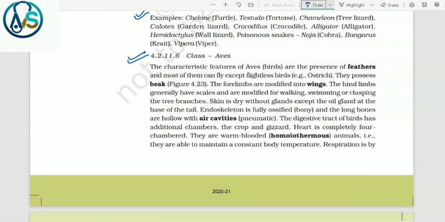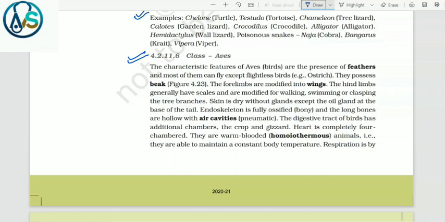4.2.11.6 Class Aves. The characteristic features of Aves, that is birds, are the presence of feathers and most of them can fly except flightless birds, that is ostrich. They possess a beak. The forelimbs are modified into wings. The hind limbs generally have scales and are modified for walking, swimming or clasping the tree branches. Its skin is dry without glands except the oil gland at the base of the tail.